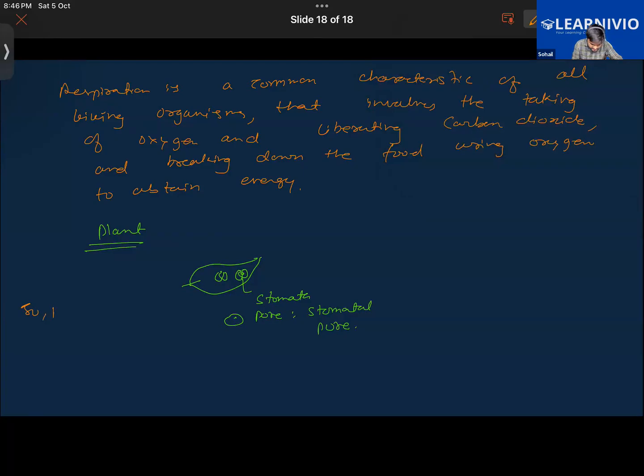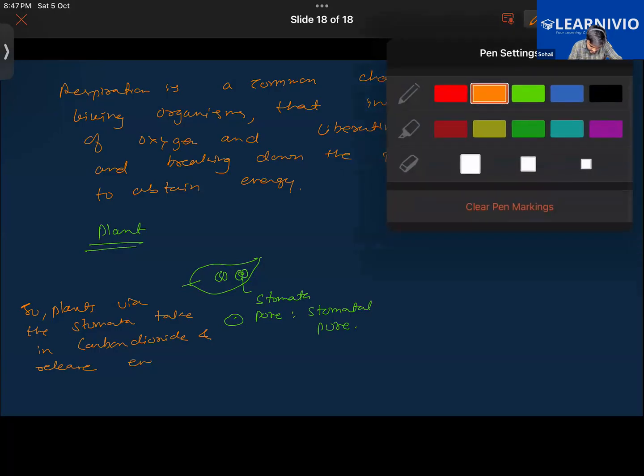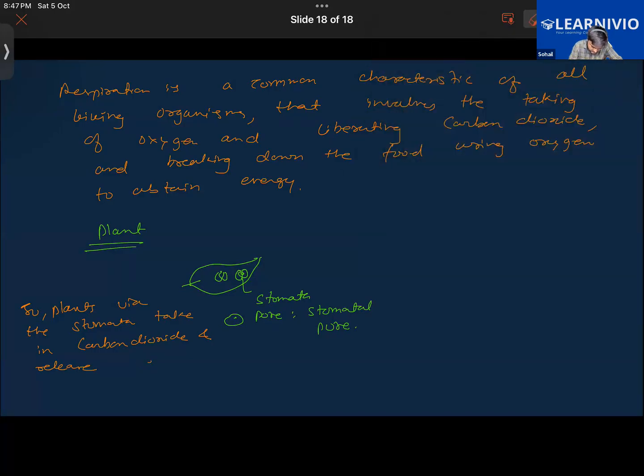So plants via the stomata take in carbon dioxide and release oxygen, which is helpful for us.